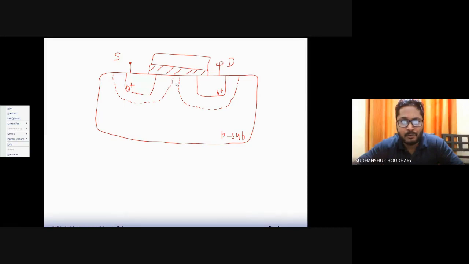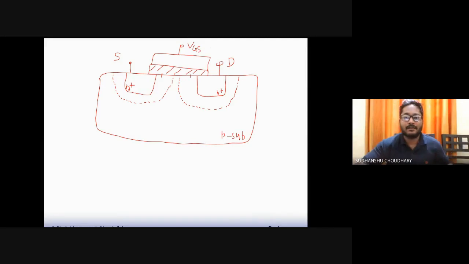But in a long channel MOSFET, you will find that this space is large. Maybe the depletion region ends at these two points. So you have a large area which still requires to be depleted, so a large VGS would be required. But in the short channel case, most of the area under the gate is already covered by a depletion region. So the VGS required would be very small to create an inversion channel.